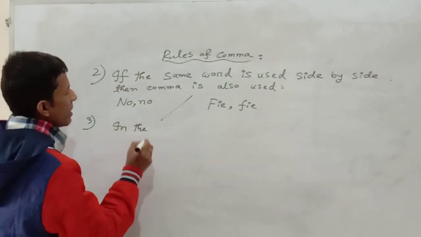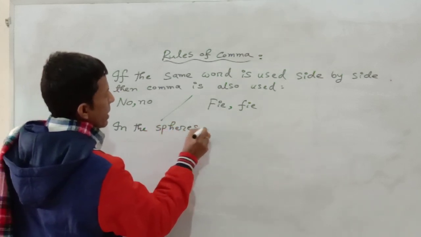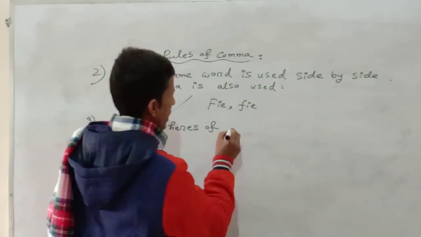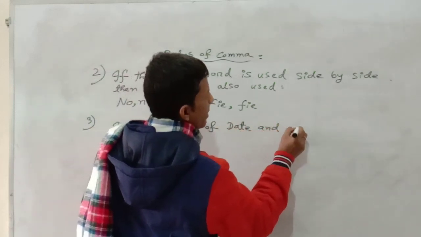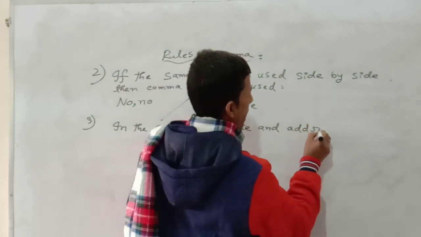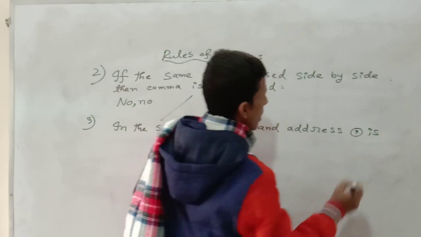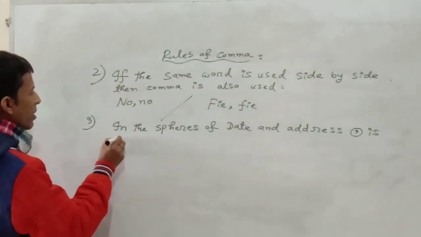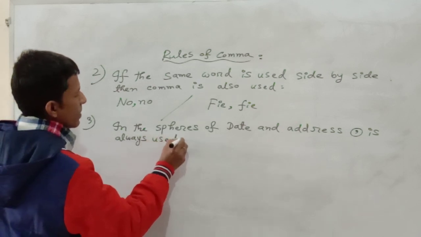Rule 3. In the spheres of date and address, a comma is always used.